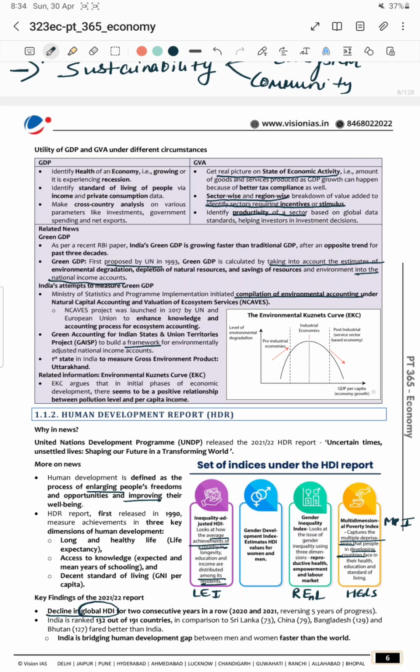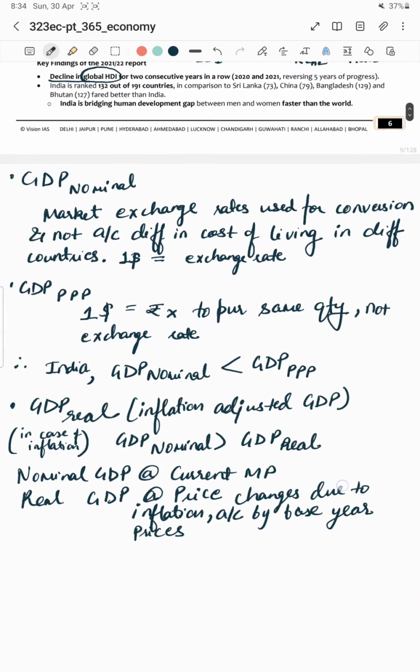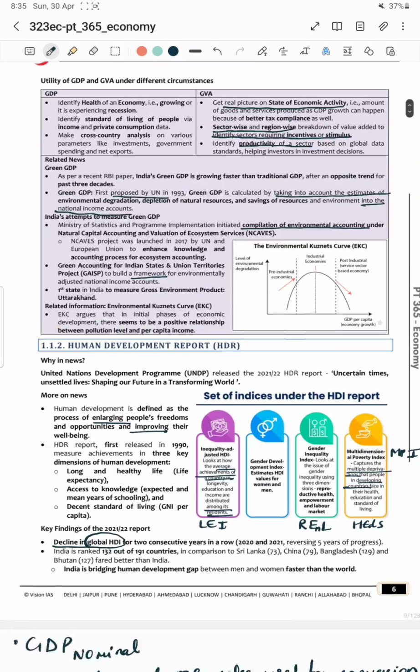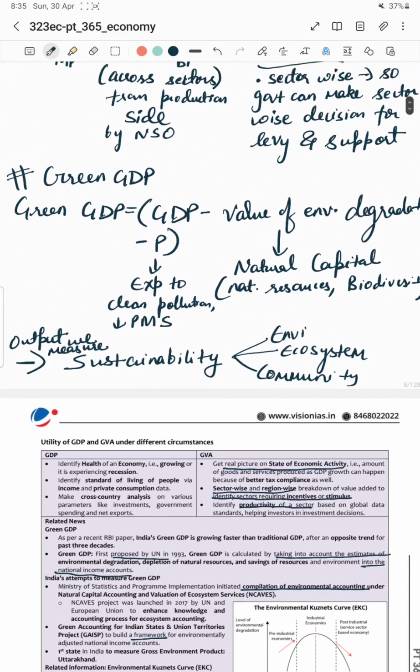So what we have understood till now is about economic GDP, the monetary value of the GDP. So what does green GDP do? It adjusts your actual or economic GDP for all the environmental degradation, depletion of natural resources, saving of resources and environment into your national income accounts. That is nothing but your GDP of the country. So if you want to understand, I've explained it here. Green GDP is nothing but your GDP minus the value of your environmental degradation minus P.